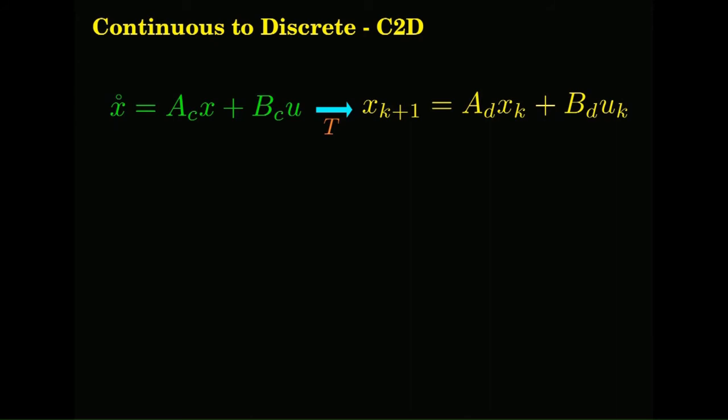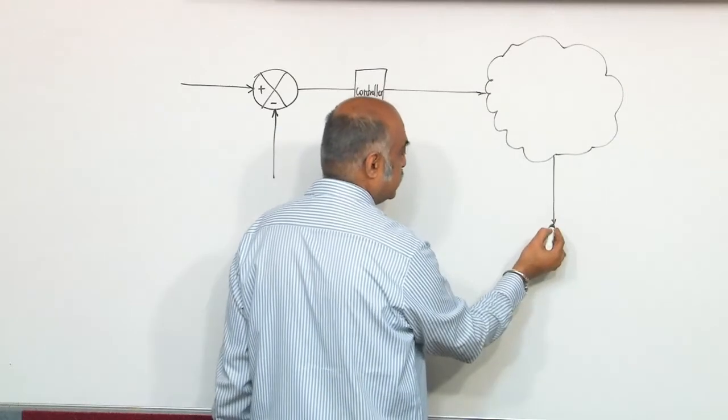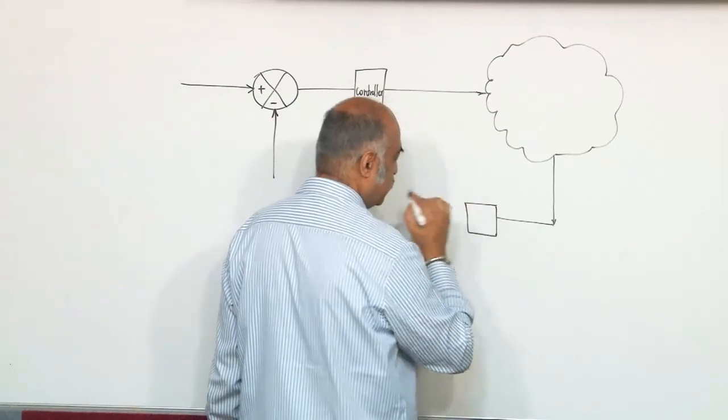So let us say I have the simplified control block diagram. Controller, plant, taking the feedback, this is the sensed signal, and you do something.